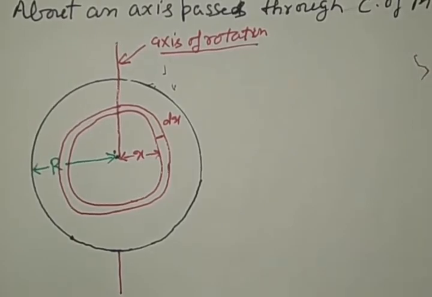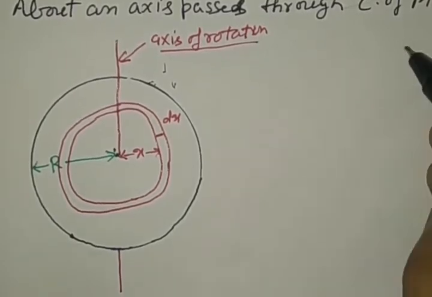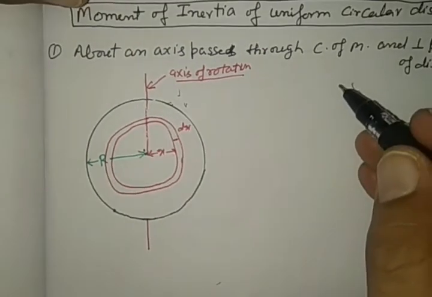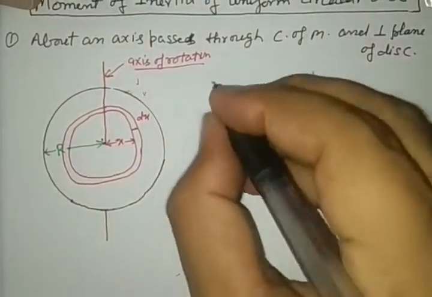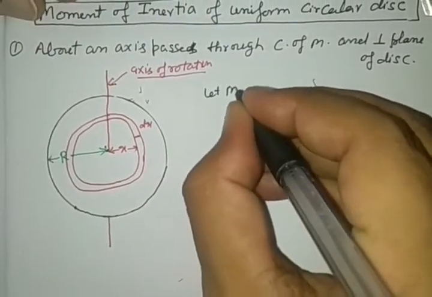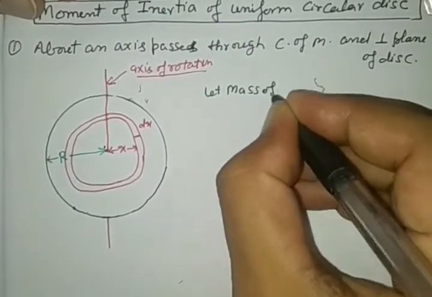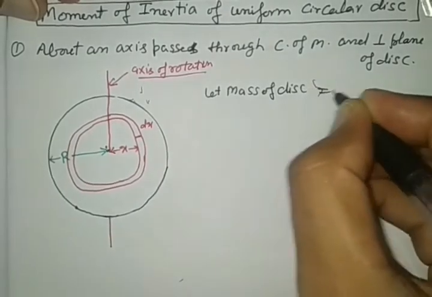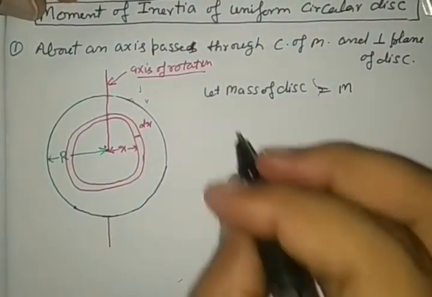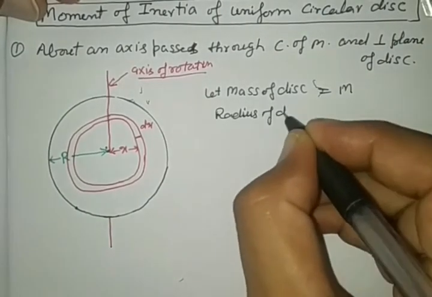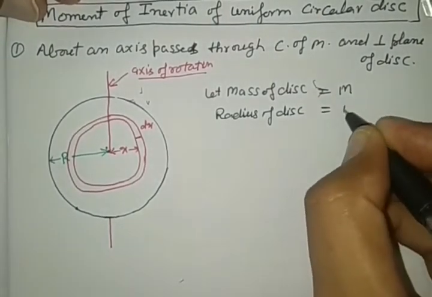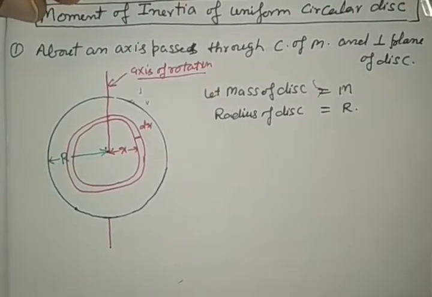See the mathematical calculation to obtain the formula of moment of inertia. Let the mass of the disk be equal to M. Radius of the disk, capital R, we take it.